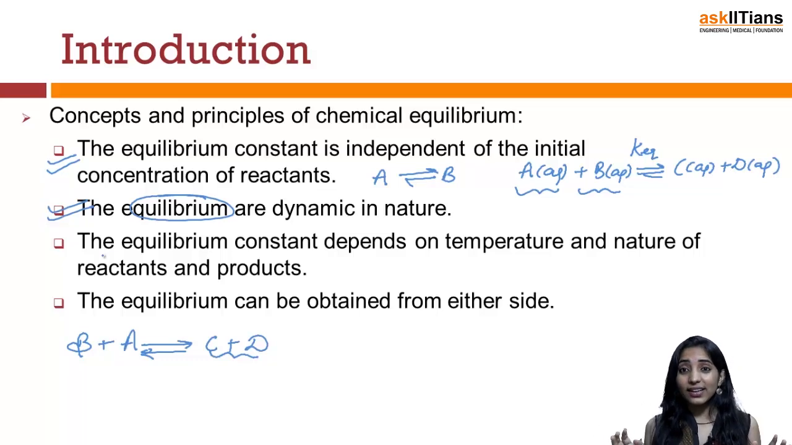Equilibrium is not static. So I can say that equilibrium is dynamic in nature. And if equilibrium is dynamic in nature, that means both the forward reaction as well as the backward reaction are happening together.